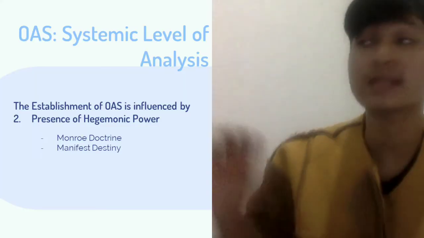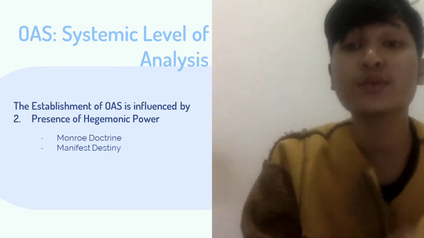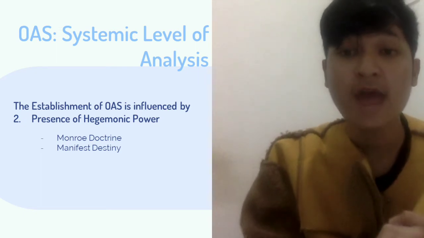As you can see on the slide, the establishment of the Organization of American States is also influenced by the presence of a hegemonic power. Who is the hegemonic power? The hegemonic power is the United States of America, because we could clearly see since the Monroe Doctrine how the United States of America burned the spirit of South American nations to fight back against Spain, to seek their independence.